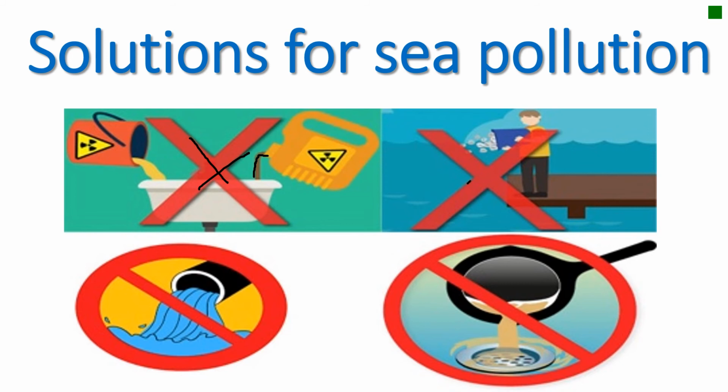The next one shows a man throwing the trash inside the water. So also a cross mark, which means I have to stop throwing the trash in the water. I have to throw it in the trash bin. The last two pictures show a similar idea, which is the sewage from the houses, for example, or from factories, from schools, from hospitals. I have to stop throwing them inside the water. So I have to stop throwing the trash or the garbage.